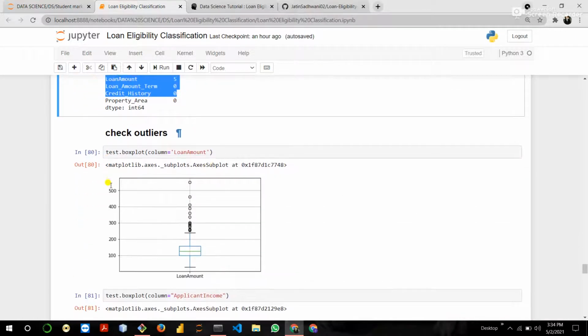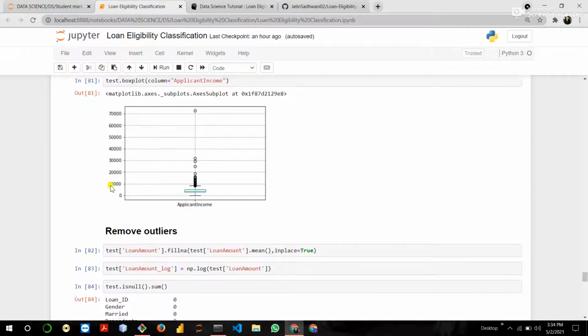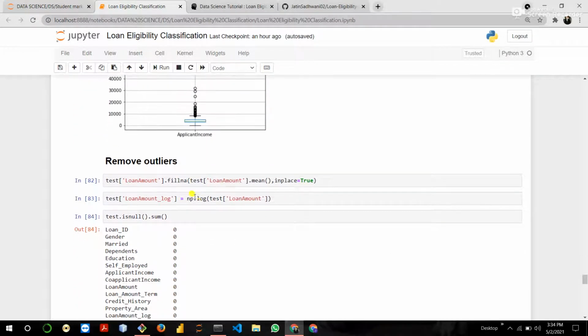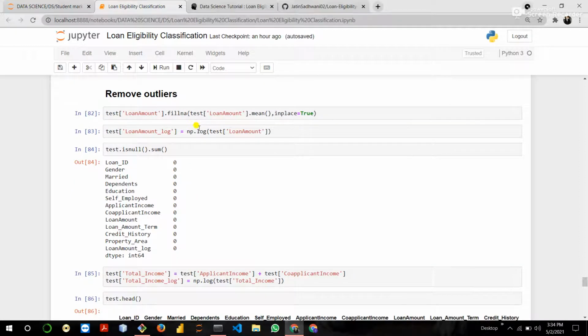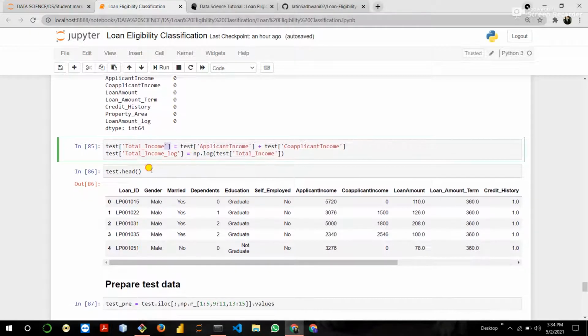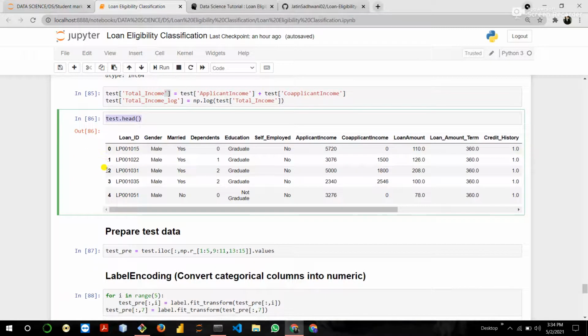Then check the outliers of each column. Then remove the outliers using the log function. Then make a new column using the applicant income and co-applicant income, and the new feature is total income. Total income has an outlier, so to remove the outlier we use a log function. So this is our final test data.